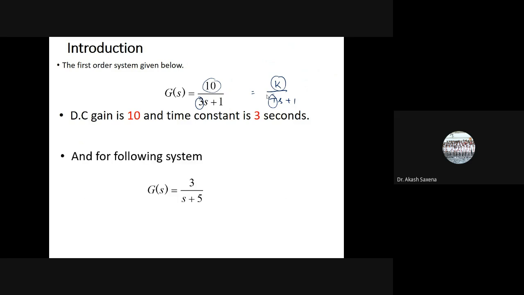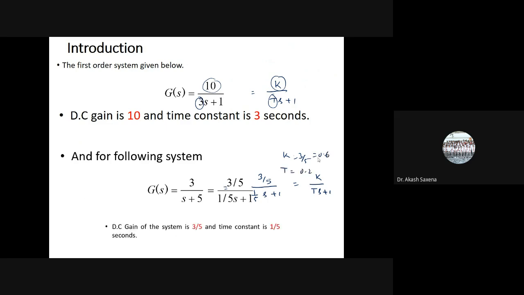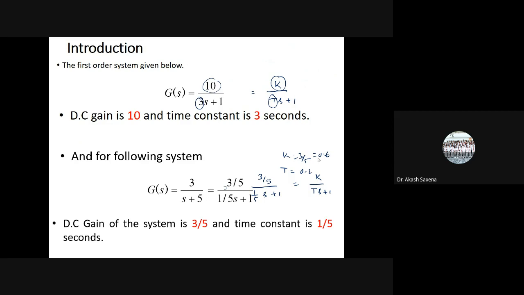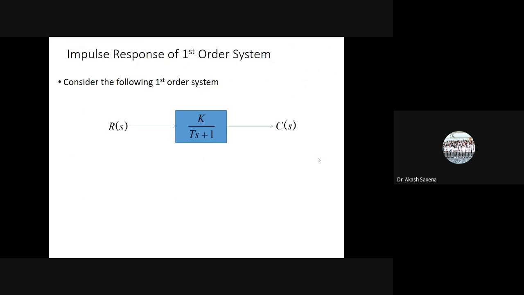Now for the following system, if it is converted into the standard form, that means 3 by 5 into 1 by 5 S plus 1, which is K upon TS plus 1. So K is equal to 3 by 5, that means 0.6, and T is equal to 0.2, which I have written. This is how we calculate the DC gain of the system.